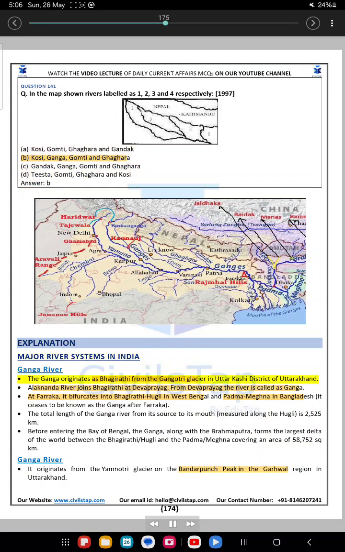Explanation. Major river systems in India. Ganga River. The Ganga originates as Bhagirathi from the Gangotri Glacier in Uttarkashi district of Uttarakhand. Alaknanda River joins Bhagirathi at Devprayag. From Devprayag the river is called Ganga. At Farakka, it bifurcates into Bhagirathi-Hooghly in West Bengal and Padma-Meghna in Bangladesh. It ceases to be known as the Ganga after Farakka.